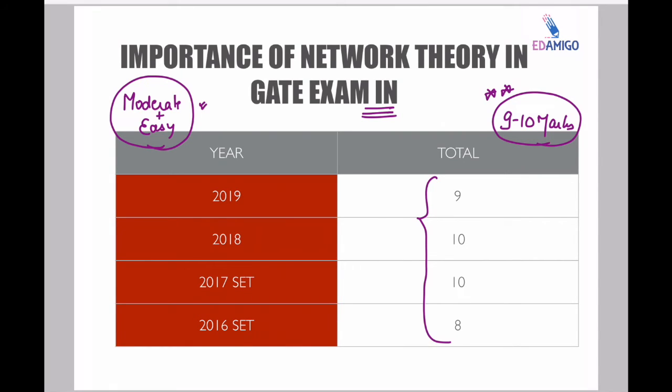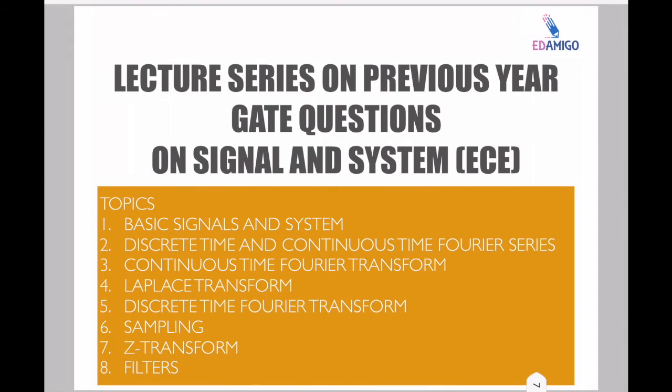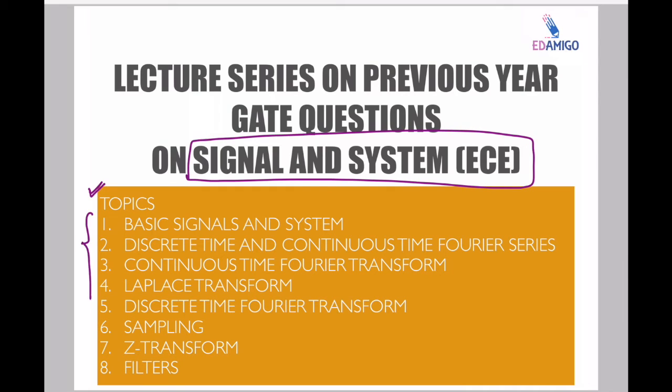With this, the introduction comes to the last slide, where I have shown that signals and systems for the electronics branch is divided into 8 topics. The first topic is basics of signals and systems. Second is discrete time and continuous time Fourier series. Third is continuous time Fourier transform. Fourth is Laplace transform.